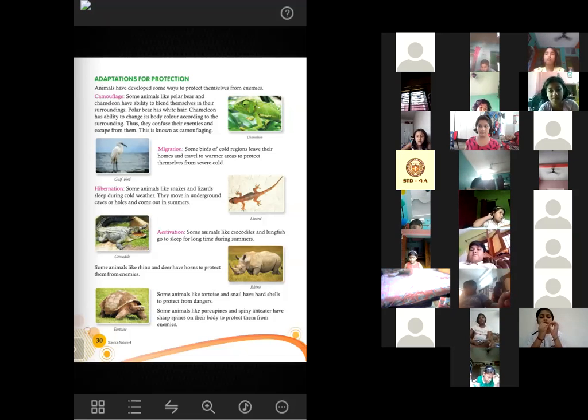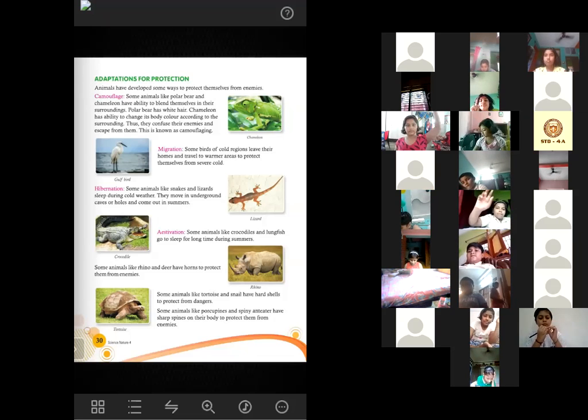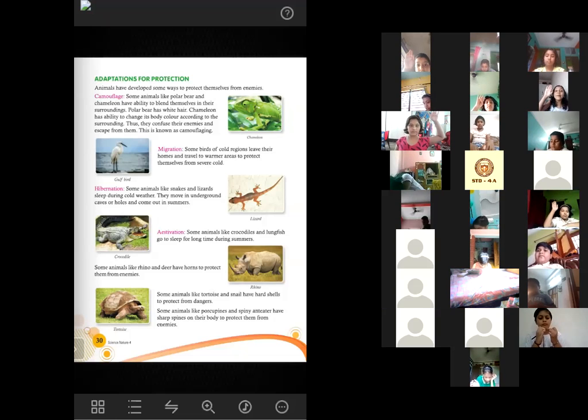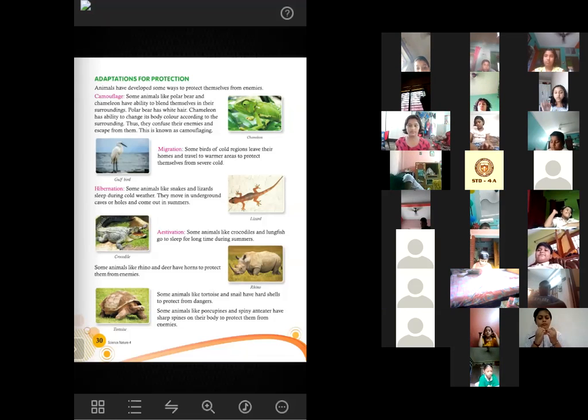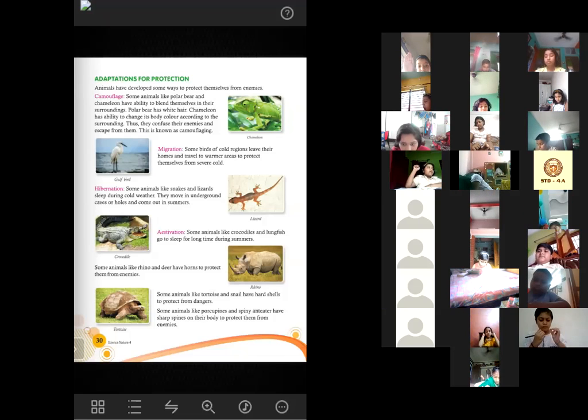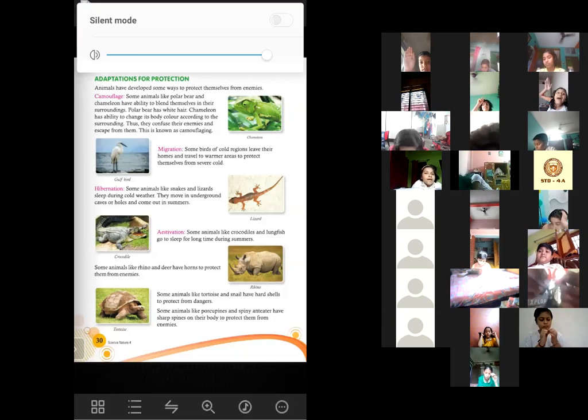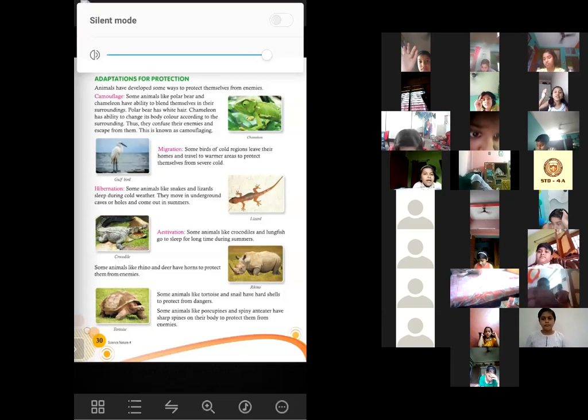Okay, let's see who can answer. Who can tell me the name of the other animal that has sharp spines? Ashia Farhin. Yes, Ashia. It's rhino and deer.